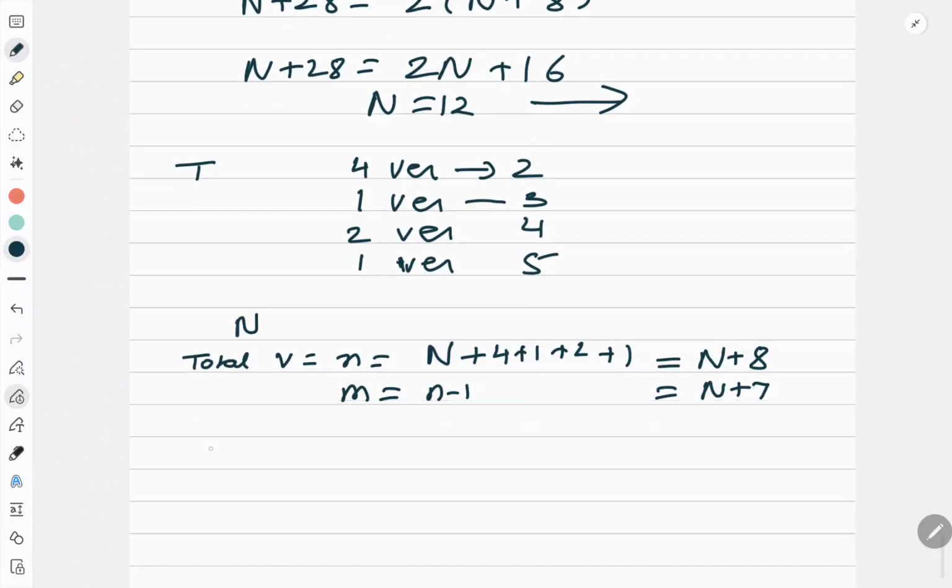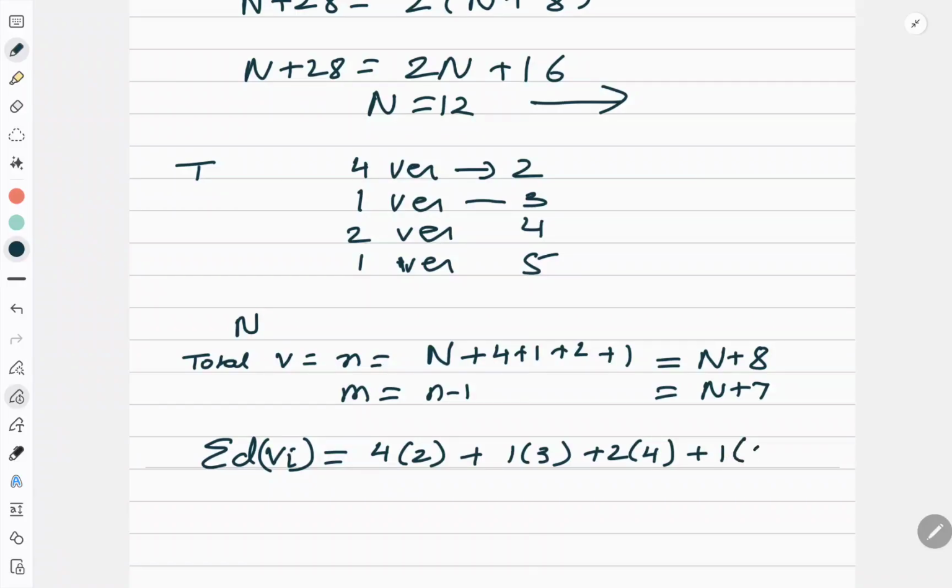Okay. Now what is a degree? Summation of degree of all the vertex is equal to 4 into 2 because 4 vertex of degree 2 plus 1 into 3 plus 2 into 4 plus 1 into 5. This is what I am doing. 4 into 2, 1 into 3, 2 into 4 and 1 into 5 plus capital N into 1.